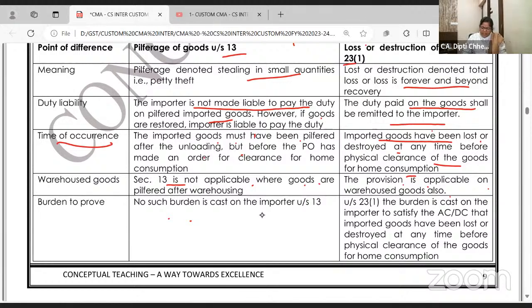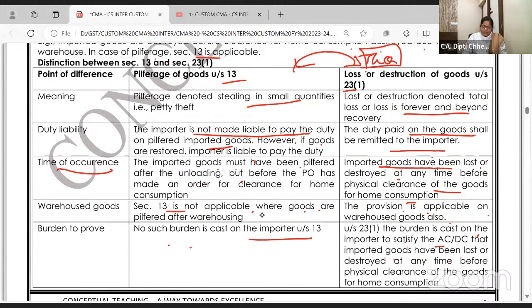No such burden is cast on the importer, but here the burden is cast on the importer to satisfy that imported goods have been completely lost at any time before clearance for home consumption. So for section 13, the importer doesn't have to justify. For 23, he has to justify. Here the time limit is limited. Here the time limit is more. Here he doesn't have to pay the duty. The duty is remitted. This is small theft. This is 100% loss. So these kinds of questions you can expect in a theory question.